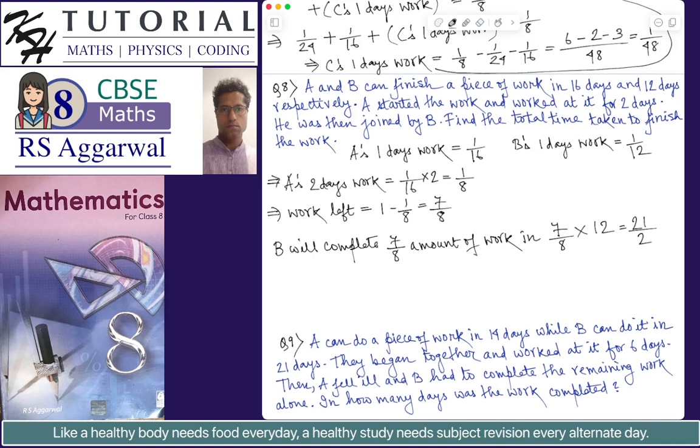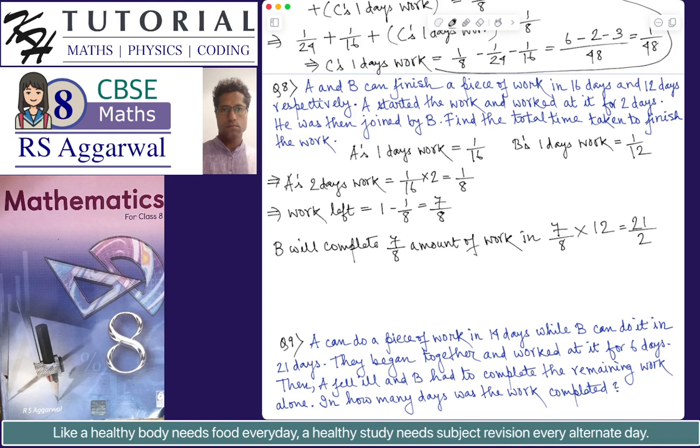Why? The time taken by B to complete 7 by 8 amount of work is 7 by 8 multiplied by 12, because we know that B can complete the work alone in 12 days, which means the complete work is 1. So B can do one amount of work in 12 days.